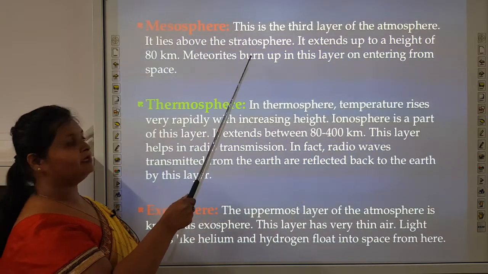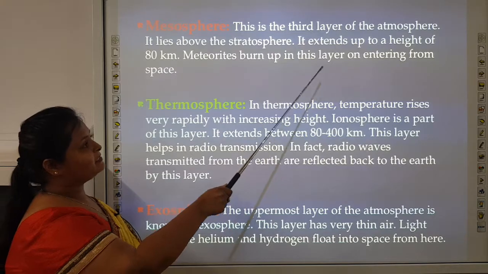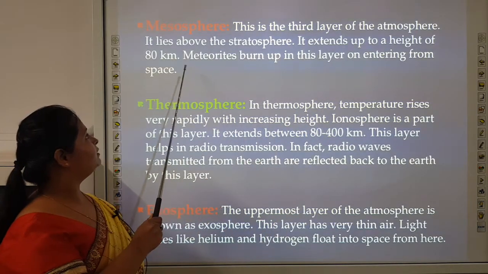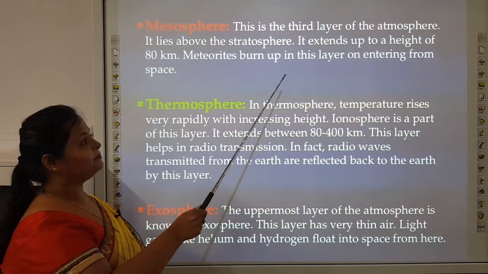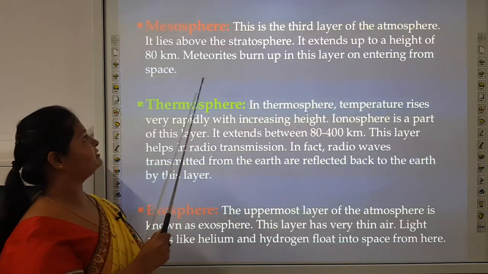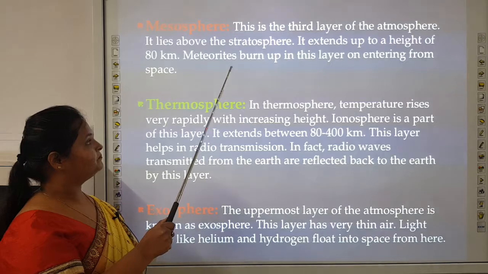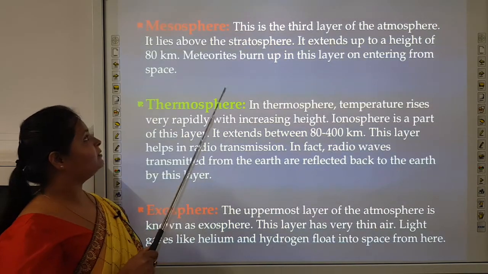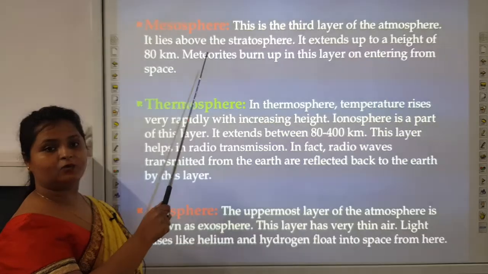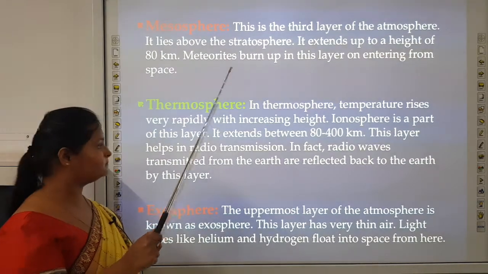It lies above the stratosphere. It extends up to a height of 80 kilometers and meteorites burn up in this layer on entering from space. Meteorites, a large fragment of rocks or iron, which enters from space, end up in this layer only, in the mesosphere only.